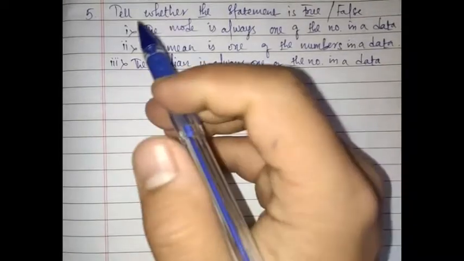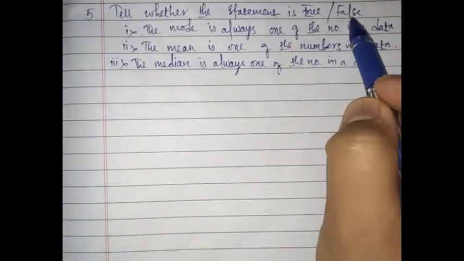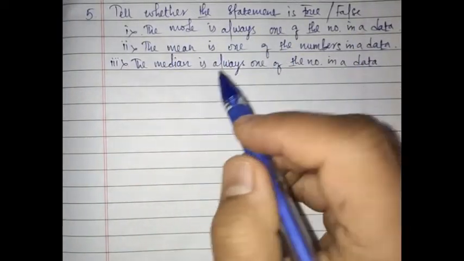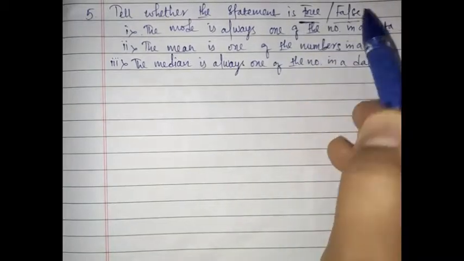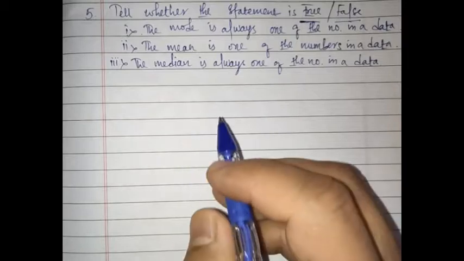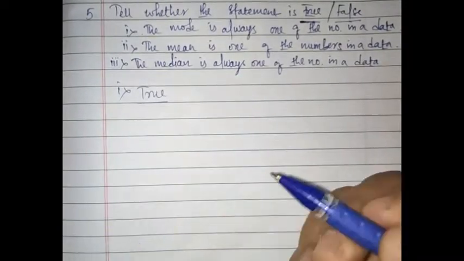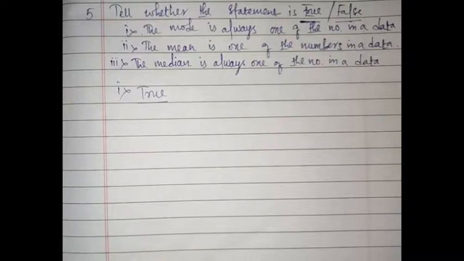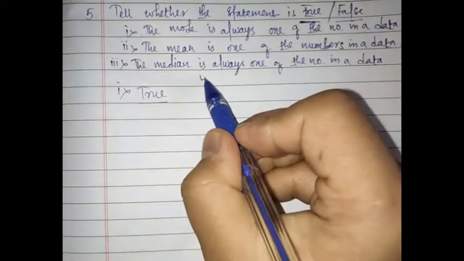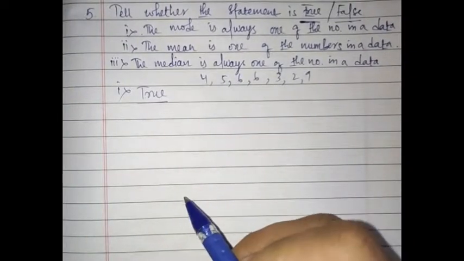Student, here we have the next question, to tell whether the given statement is true or false. Number 1: the mode is always one of the numbers in a data. The first statement is true. You have solved many problems regarding mode, mean and median till now. Suppose 4, 5, 6, 6, 3, 2, 9 is the data.